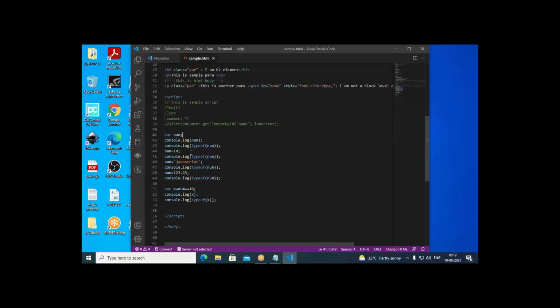Then I have written here num equal to 10. I am assigning a value 10 to num. Then I am writing console.log typeof num. This time it says number. The type of data is numeric data. Then I am changing num equal to JavaScript, and again I am trying to print it. In this case it says string. Okay. Then I am changing num equal to 123.45.